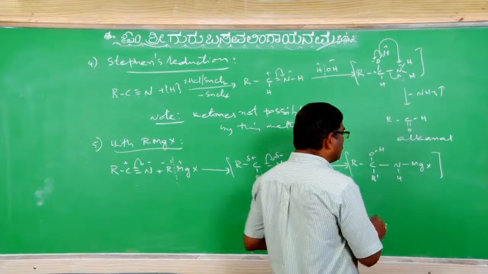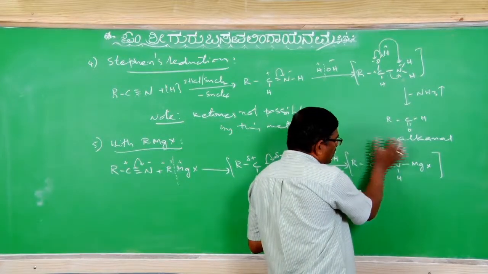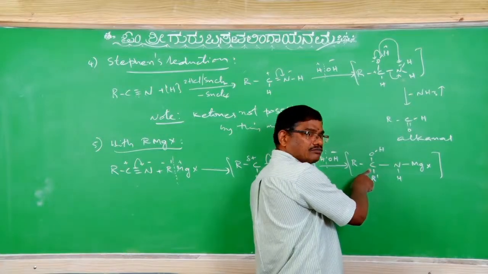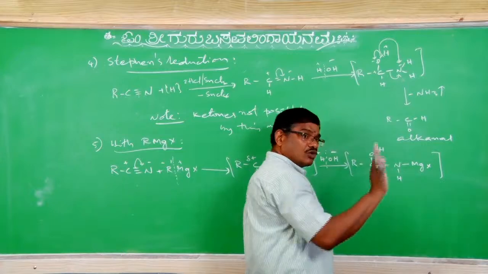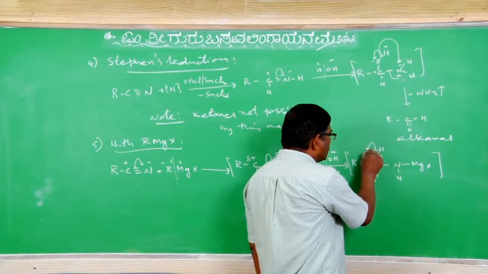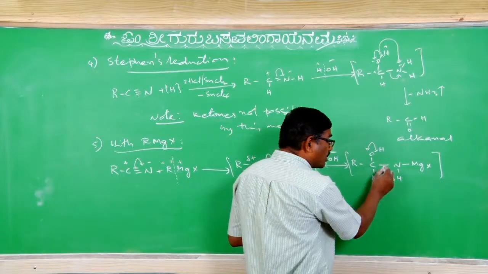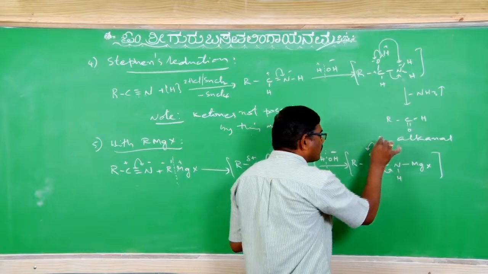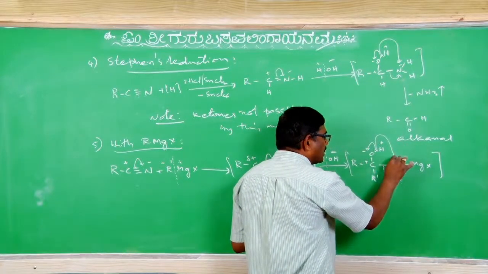And here what will take place? Again, these two groups existing on the same carbon atom are unstable. Just by writing in this way you come to know what is going to happen. Oxygen, due to more electronegativity, the CN sigma bond is going to cleave like this, giving plus and minus, and that minus internally accepts the proton.